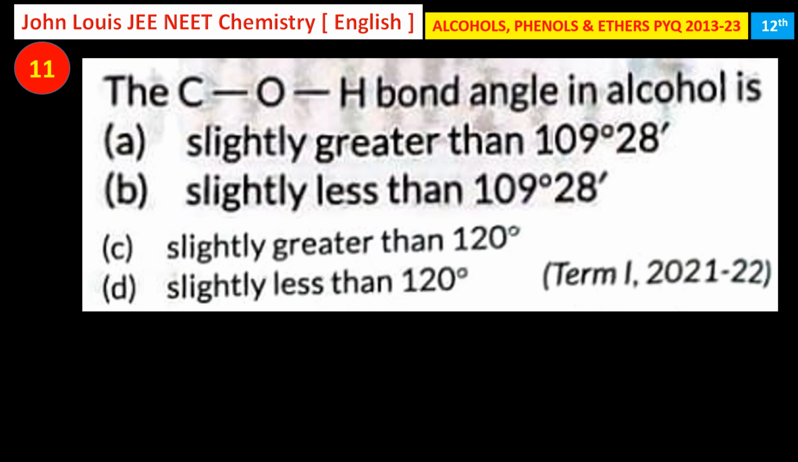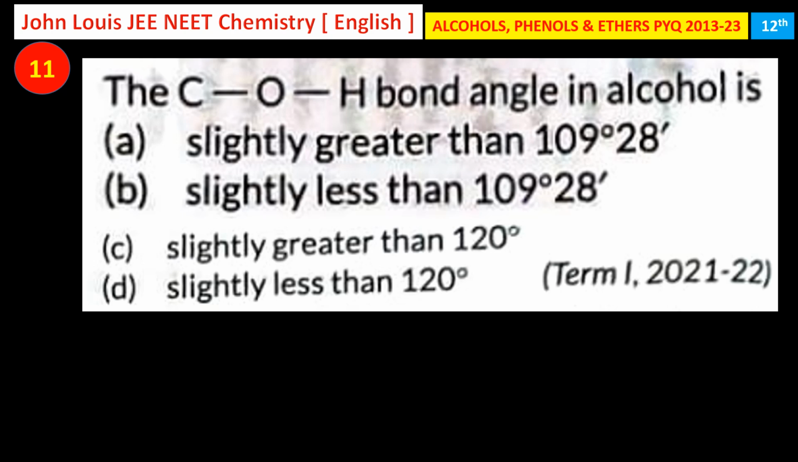The C-O-H bond angle in alcohol: they have given 4 options. One is slightly greater than 109 degrees, slightly less than 109 degrees, greater than 120, less than 120. Now we need to find out which one is correct. First of all, where did this angle come from?